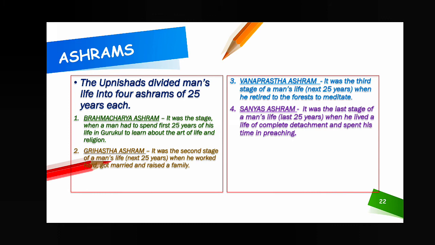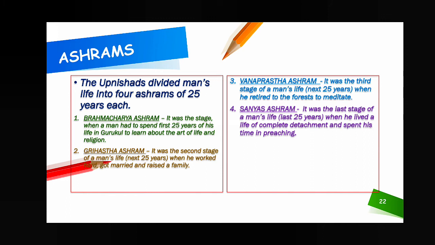So the first division is called Brahmacharya ashram, that is the first 25 years of life. Then the second division, second stage, is called Grihastha ashram. That means the next 25 years, so 50 years gone. The next 25 years are for Banaprastha ashram, and the last 25 years are called sannyas ashram. So ashram means stage of life.